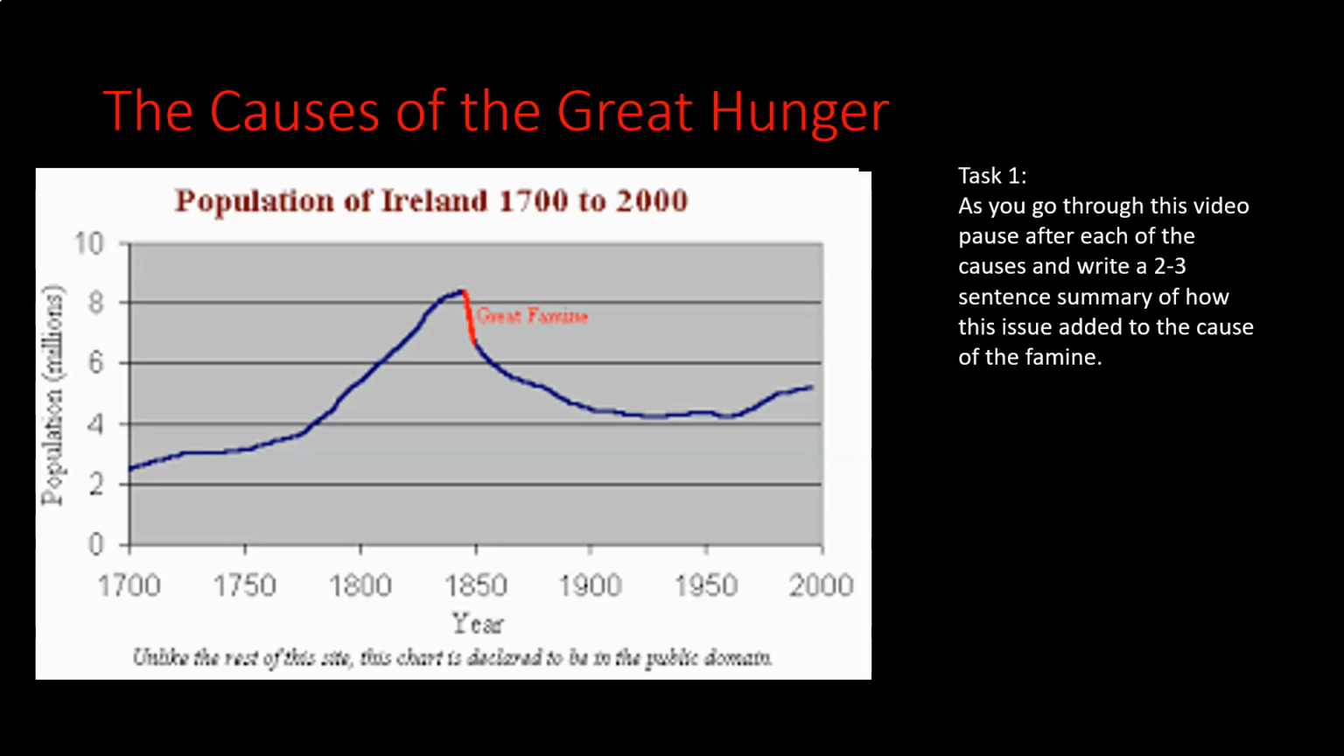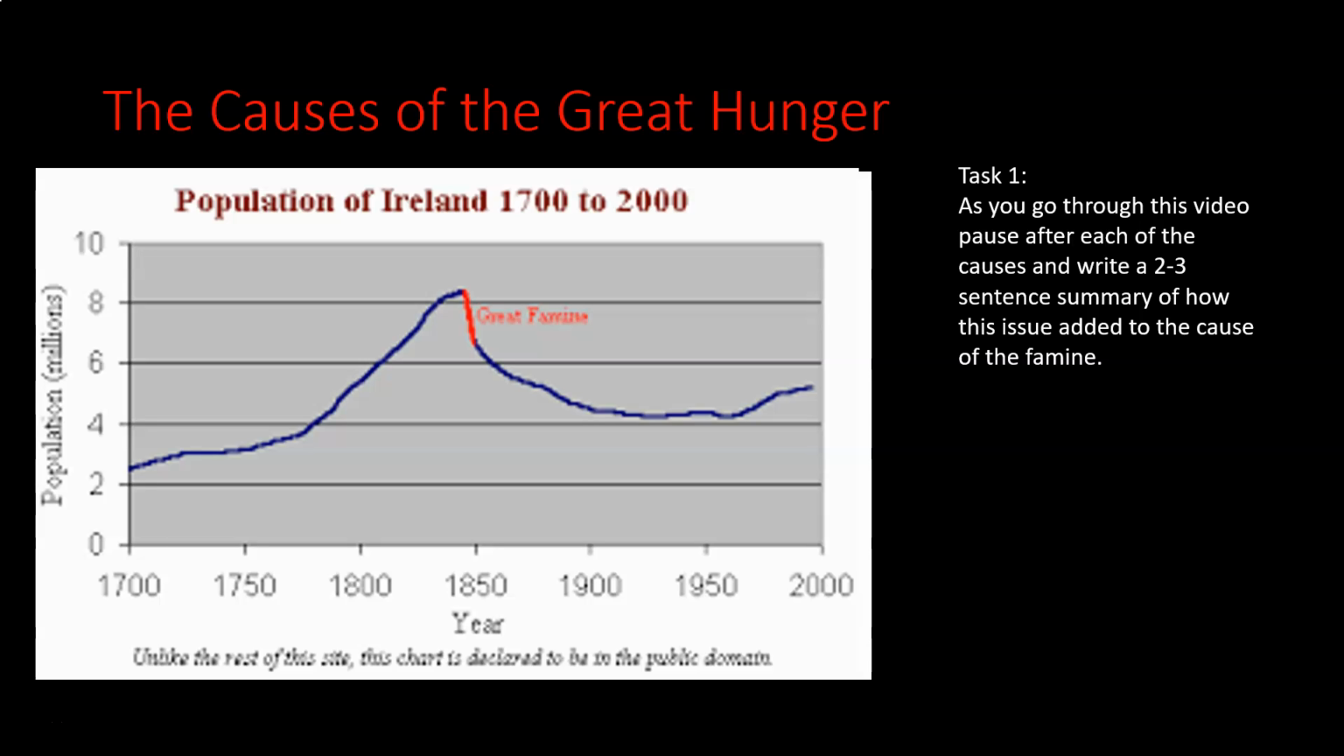Now, why is this a problem? Well, how does it cause famine? The population of Ireland is growing at the moment, but we're not worried about famine. The reason that this is causing famine is because the country is not industrializing, it's not developing in the way it needs to at the time that the population is growing.